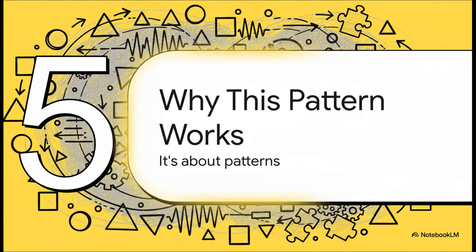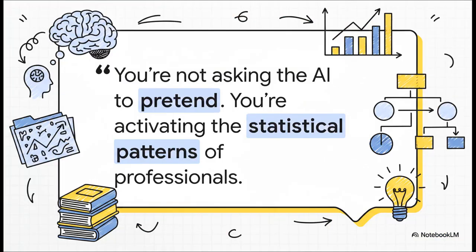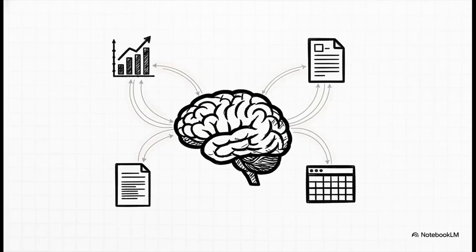So, what's the magic here? I mean, why is telling an AI to act as a project manager so ridiculously effective? Well, it's not about playing pretend. It's all about activating patterns. This is the key insight right here. You're not asking the AI to put on a costume and play a part. What you're actually doing is tapping into a massive, massive database of how real professionals in that role write, think, and prioritize things. For example, when you say act as a data analyst, the model is pulling from countless reports, memos, presentations, and emails that were written by actual data analysts. It isn't just making up a persona out of thin air. It's mimicking a deeply learned statistical reality.